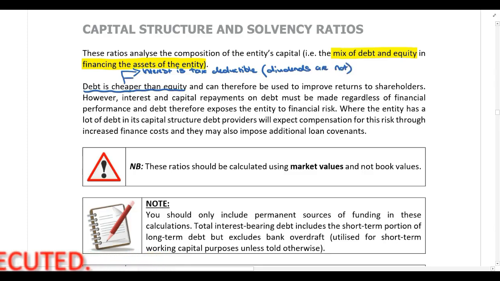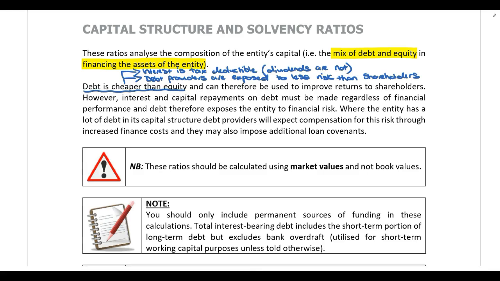In addition to that, the providers of debt capital are exposed to less risk than shareholders. Why are debt providers exposed to less risk than ordinary shareholders?